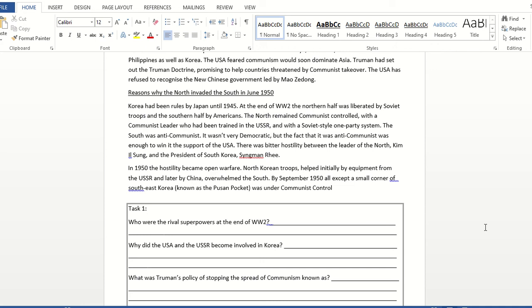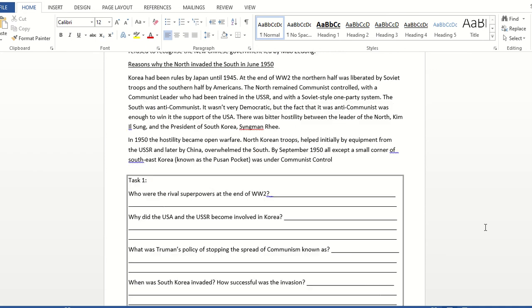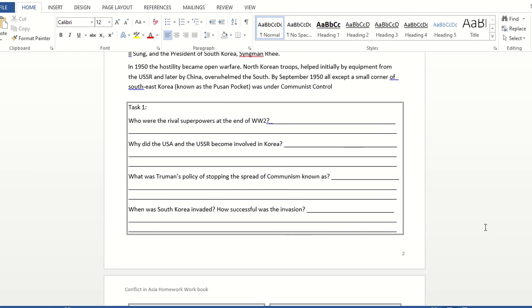The North attacked the South using the help of the USSR and China's weapons. They were being supplied by them. See if you can have a go at task 1.